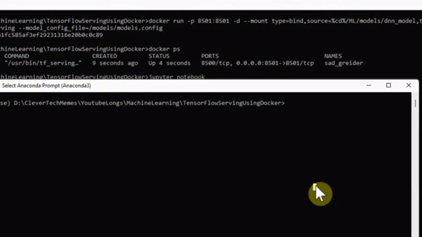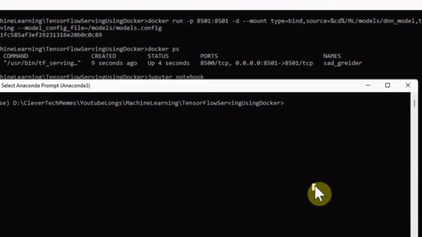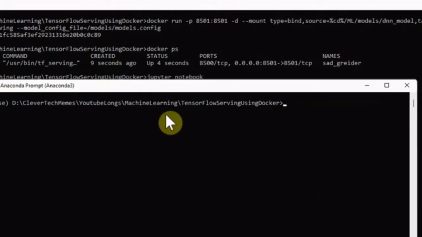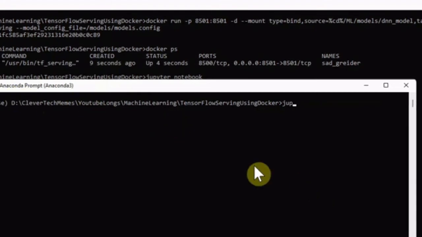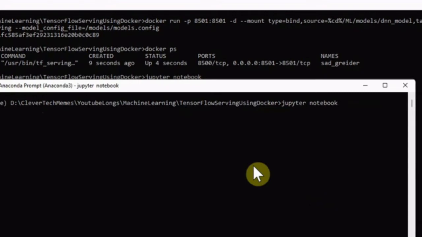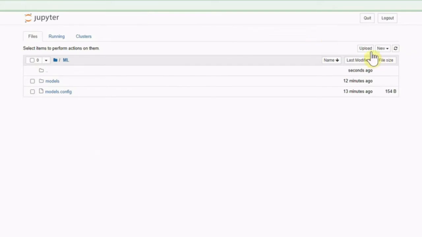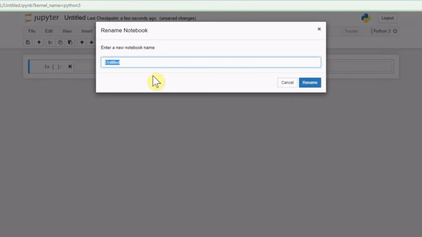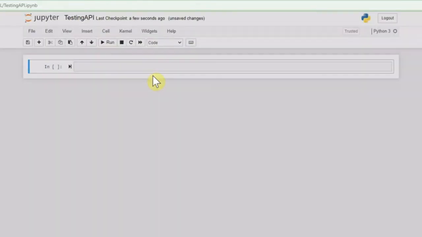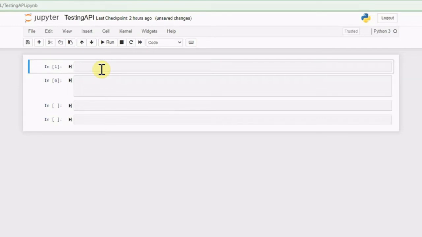To check if TensorFlow now properly serves our model, I would like to use Jupyter Notebook. I have opened the Anaconda prompt, and I write Jupyter Notebook. Now that the notebook is open, I create a new file here and give it a name like testing API. Now I would like to test the deployed TensorFlow containerized API with a Jupyter Notebook, and I would like to use the requests and JSON libraries for sending HTTP requests.